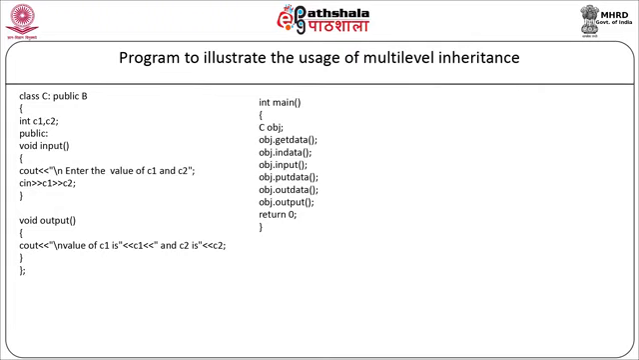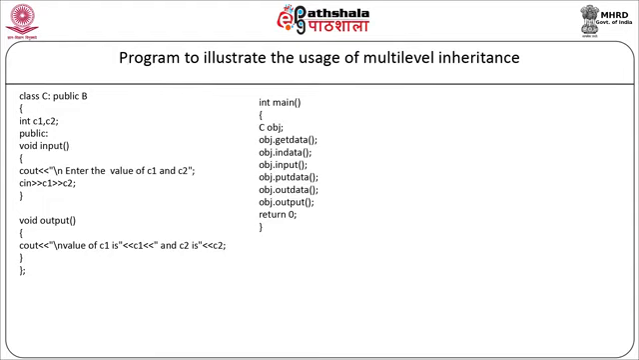Here we are going to declare the object of only the last class C as C object. Now we are going to access all the member functions of class A and class B using the object of class C. So first we will call the function obj.getData. This will be a member function of class A. Then we will call obj.inData. This is a member function of class B. And then obj.input. This is a member function of class C.